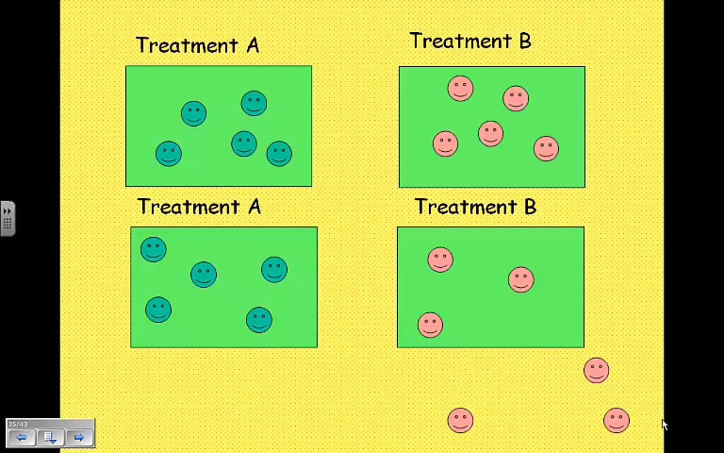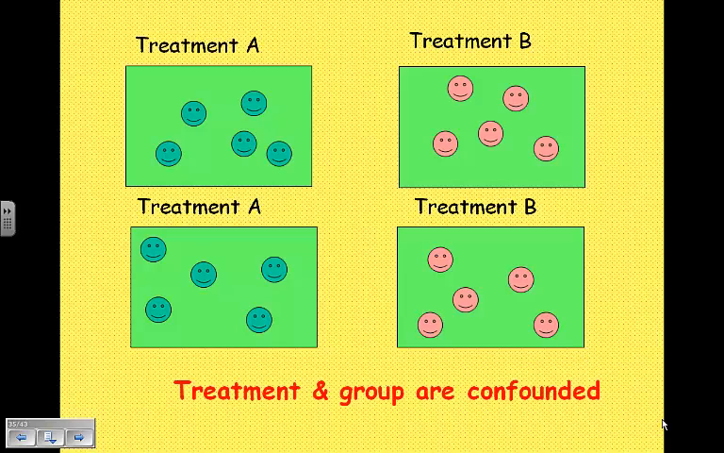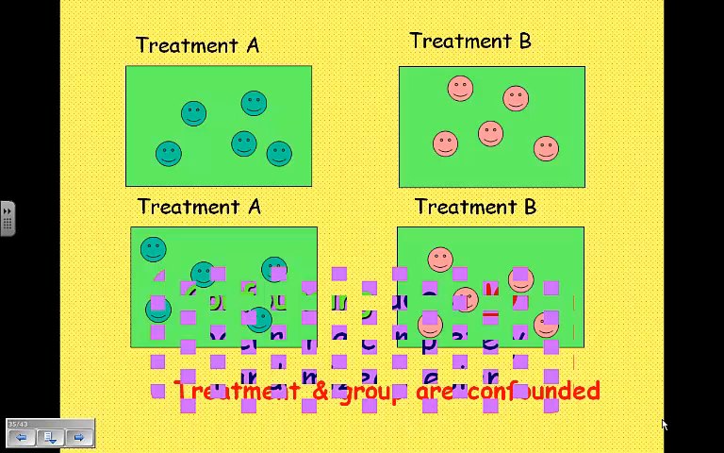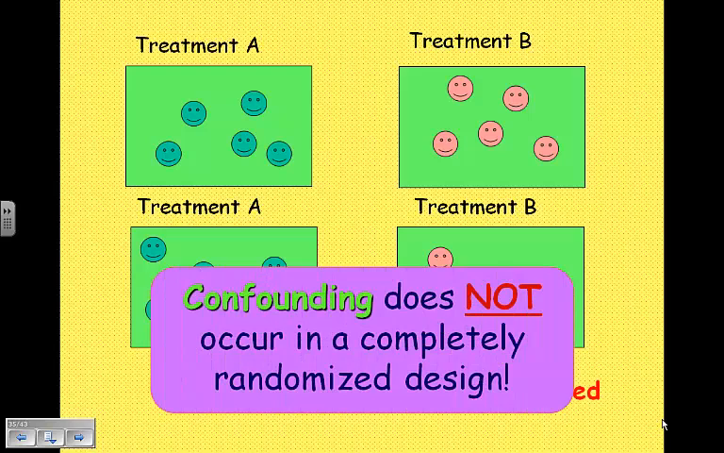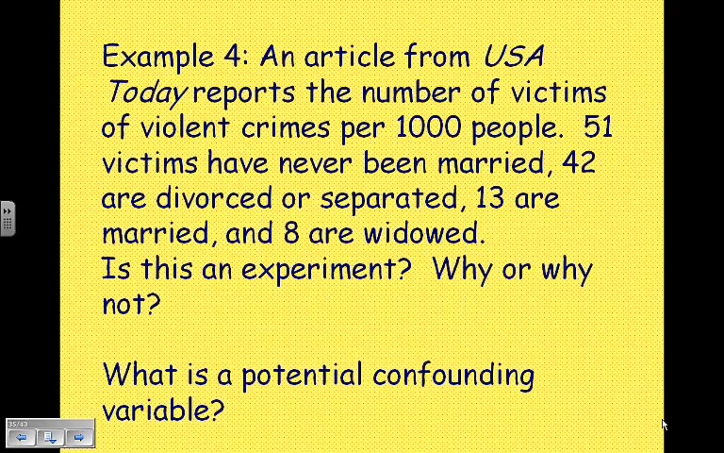Okay, once they're all assigned, randomly assigned to the different groups, the treatment in the group are confounded. So notice this example. In this example, we have confounding variables. And the confounding variable is all the blues got treatment A, all the pinks got treatment B. So we don't know whether it's the color that's causing the response variable or whether it's the deodorant. Alright, so this is a bad example. Confounding will not occur in a completely randomized design. So if you're doing your experiment correctly, there should not be any confounding.